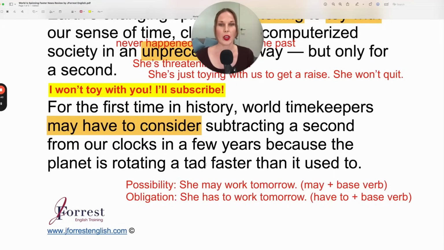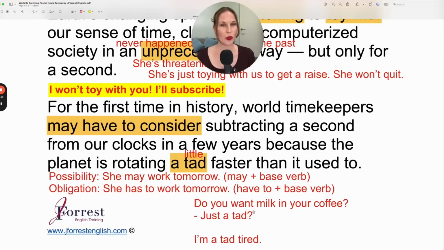So a tad means a little bit, a small amount of whatever the modifier is, in this case, fast. Here's a natural way you can use a tad. I could ask you, do you want milk in your coffee? And then you can reply back and say, just a tad, just a small amount of milk. Or you could say, I'm a tad tired. I'm a little tired. Small amount of the modifier, in this case, tired.